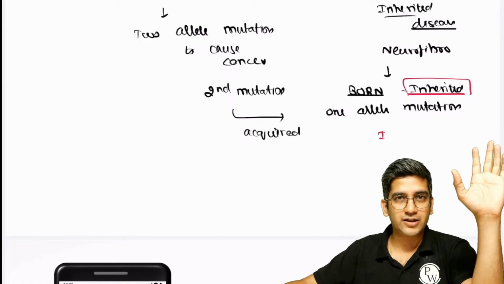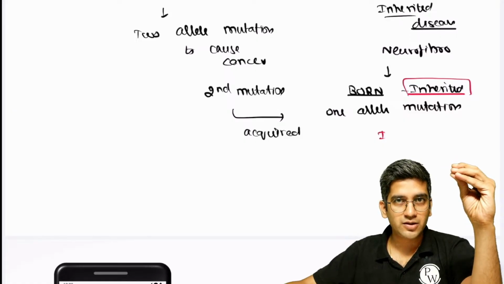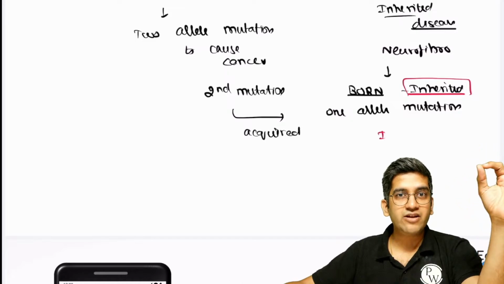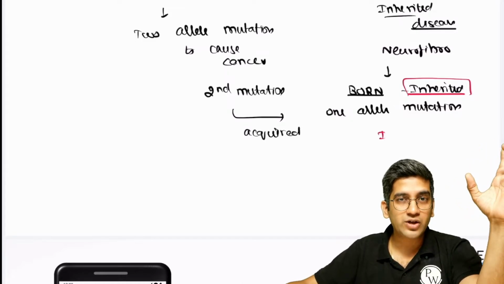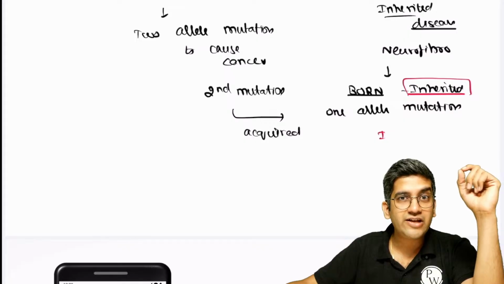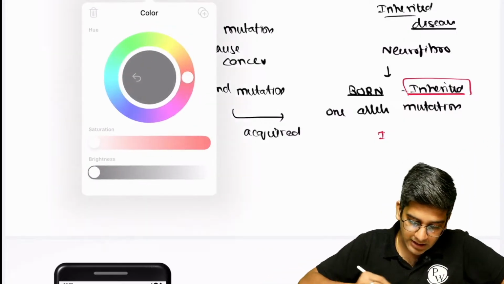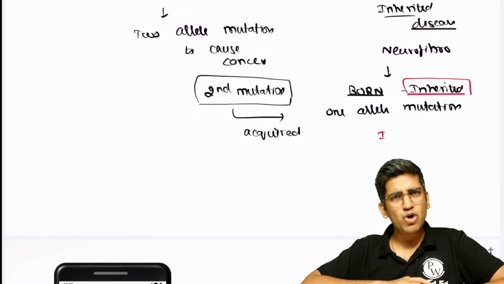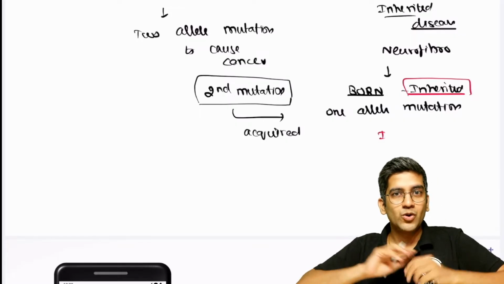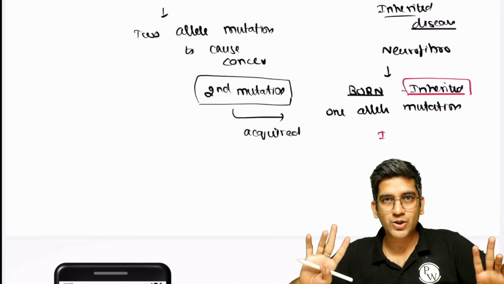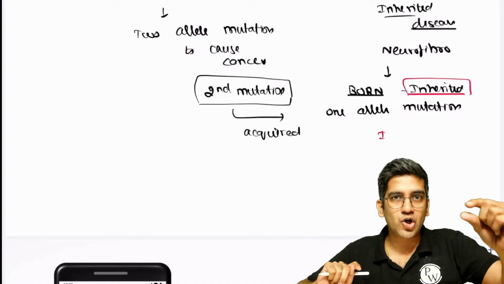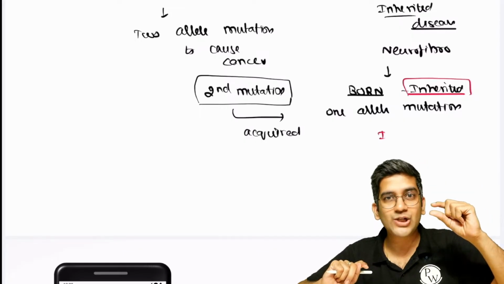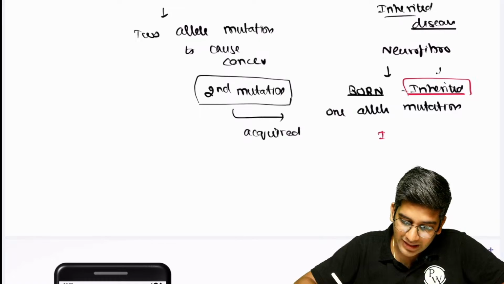Let's assume for a fact, a neurofibromatosis person never had the second mutation, no cancer at all. An FAP person never had the second mutation, no cancer at all. A retinoblastoma person never had the second mutation, no cancer at all. So tell me whether this is inherited or acquired. Purely acquired, right? So I cannot say, okay, there are two allele mutations, so it's recessive. That's your question, right? Two allele mutations causing a disease is recessive, but only when both alleles are inherited. Otherwise I don't call it recessive. Here only one allele is inherited.